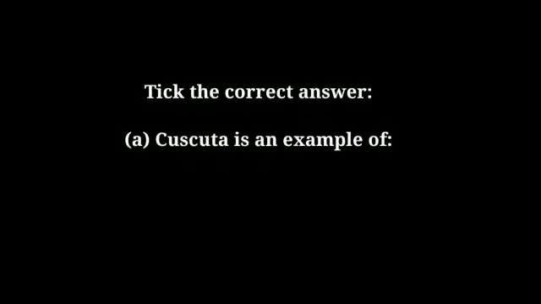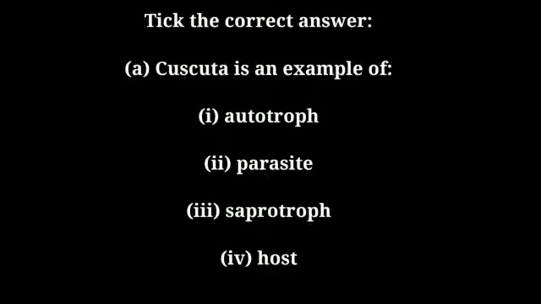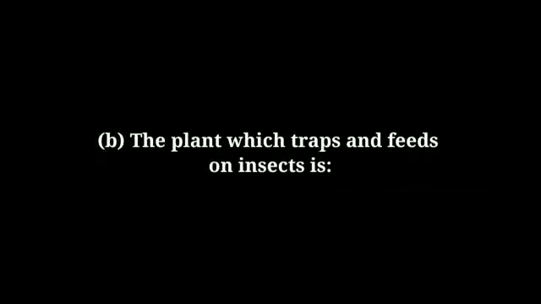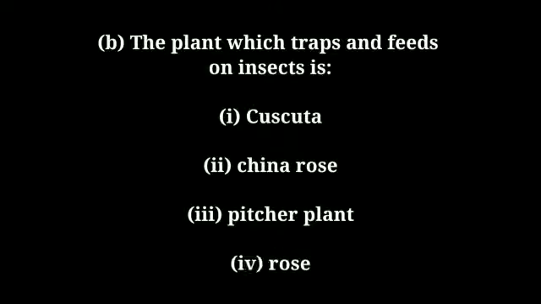Now, next question. You have to tick the correct answer of the following. 1. Cuscuta is an example of, answer is parasite. Next, the plant which traps and feeds on insects is Cuscuta, China rose, pitcher plant or rose.